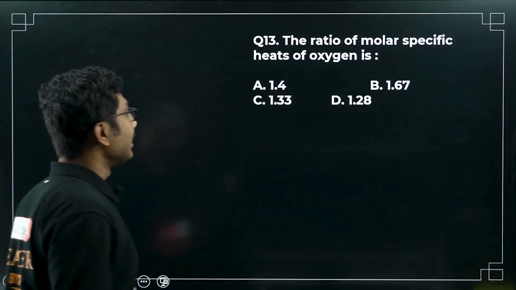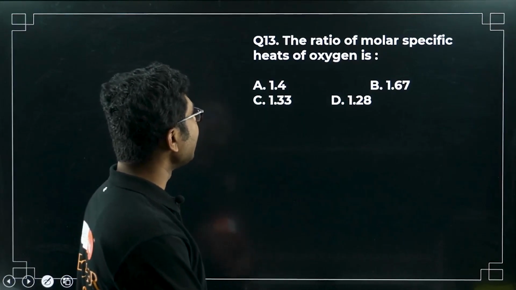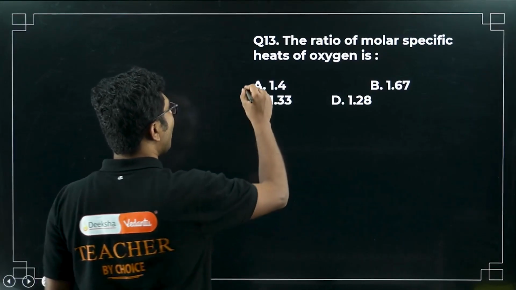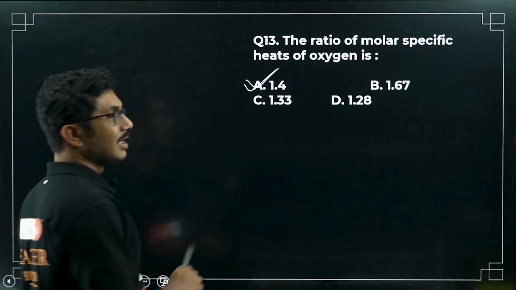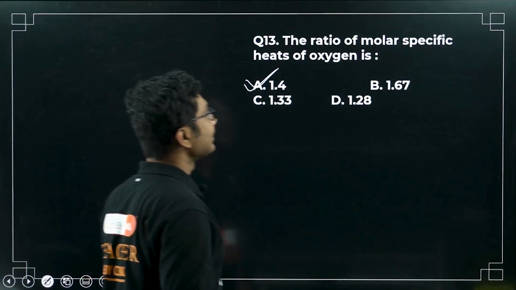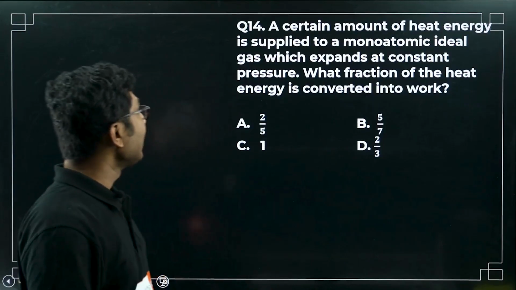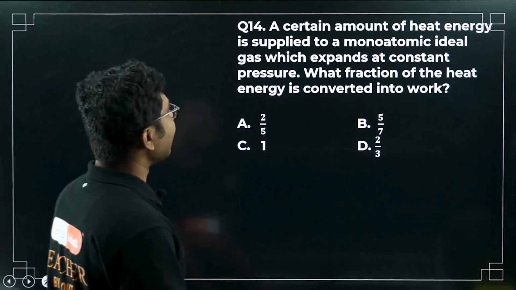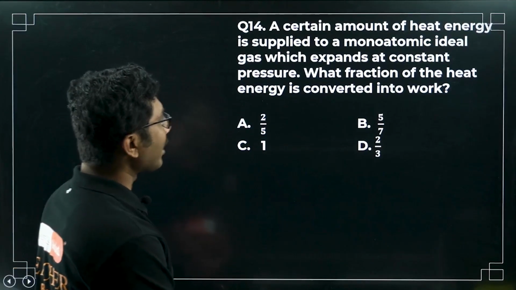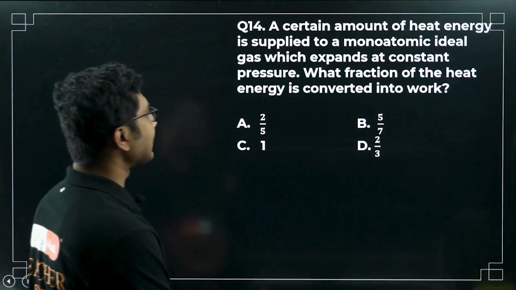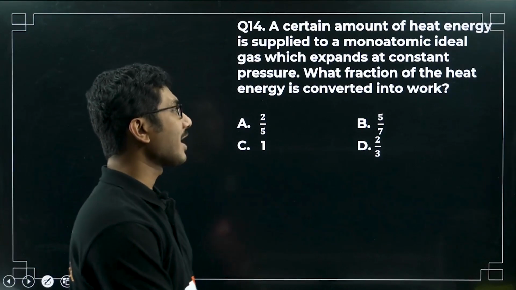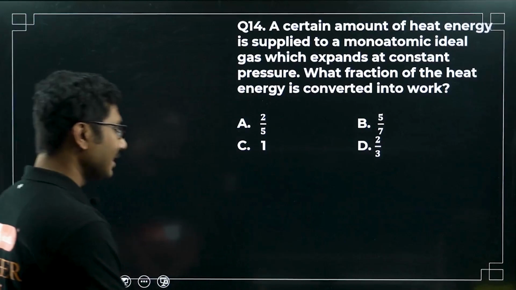Next question. The ratio of molar specific heats of oxygen is 1.4. This is a diatomic gas. For a diatomic gas, gamma is 1.4, that is the ratio of specific heats, right? A certain amount of heat energy is supplied to a monoatomic ideal gas which expands at constant pressure. What fraction of the heat energy is converted into work?